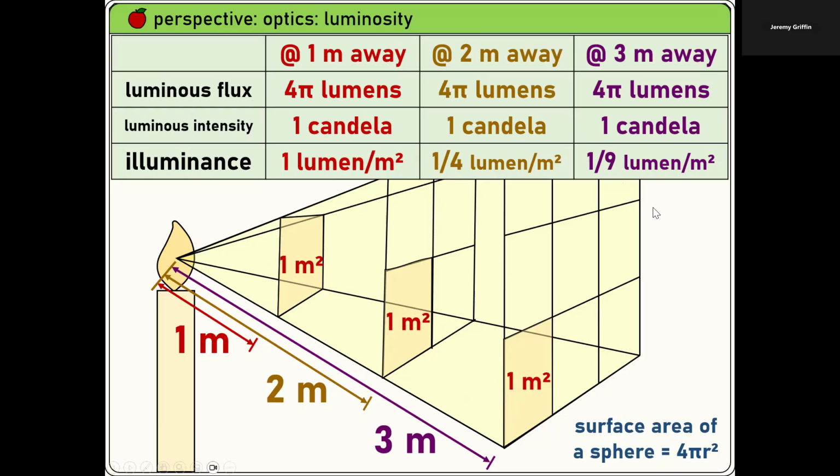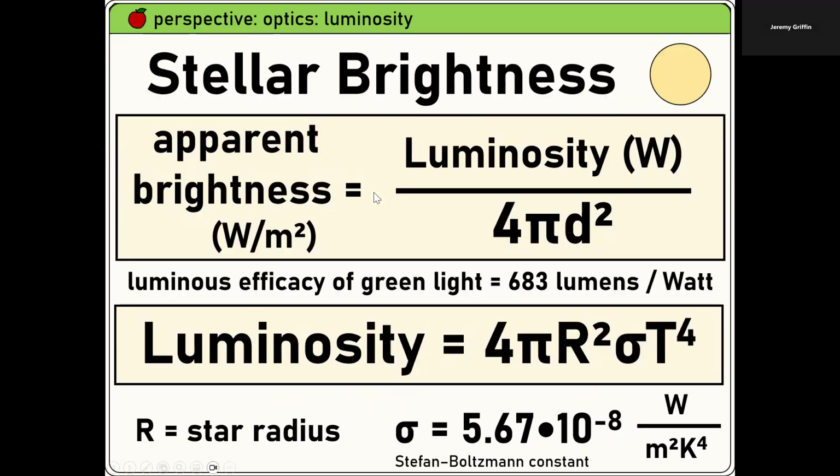1/9. Do you see that? It's like an inverse square law. You see that? Okay. But the flux and the intensity don't actually change. But the illuminance does. Right. Ooh, here's a little bit of astronomy.